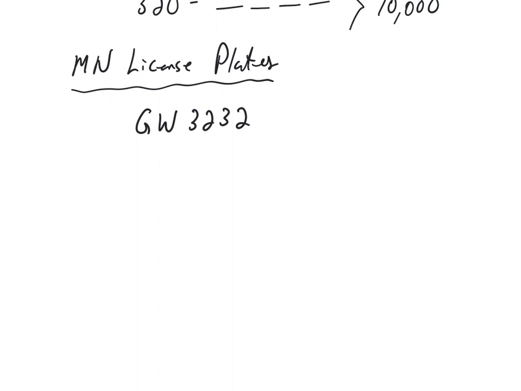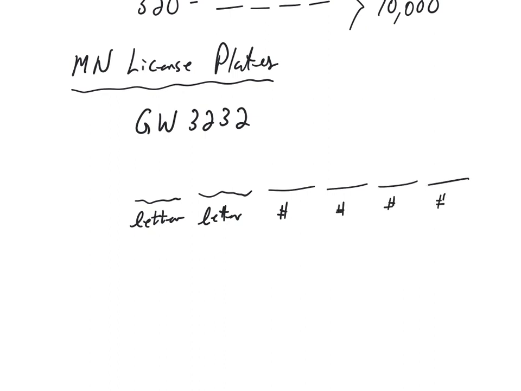Now, in the state of Minnesota, when they used that arrangement, 2 letters, so G, W, followed by 4 digits, how many possible license plates could be created using that arrangement of letter, letter, number, number, number, number? Okay? Well, how many different letters could be in that first position?